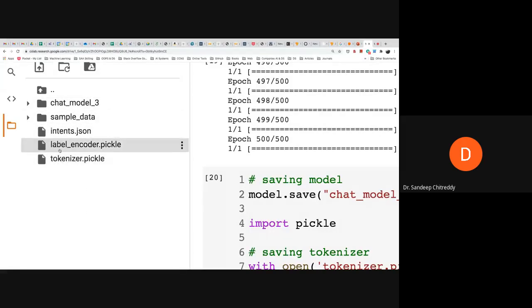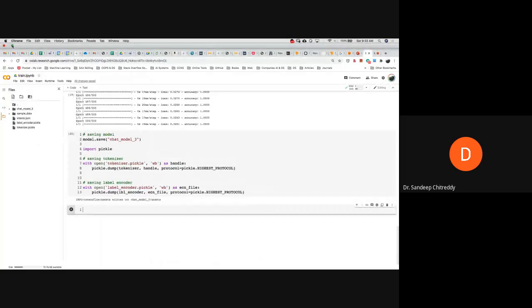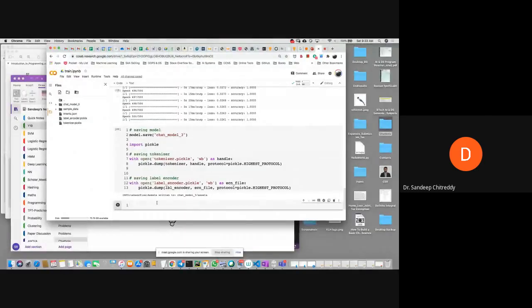You also get label_encoder.pickle and tokenizer.pickle. All these are needed for your chatbot to work. So this is through Google Colab. I'll run the same through a normal terminal so that I get this folder in my system and we can test the bot. I'll also show how to do that. Give me a minute.